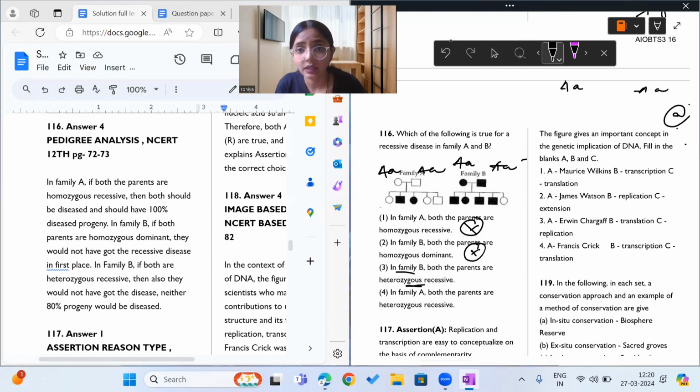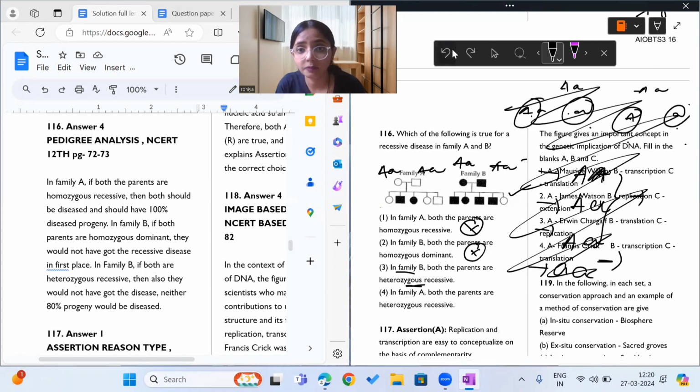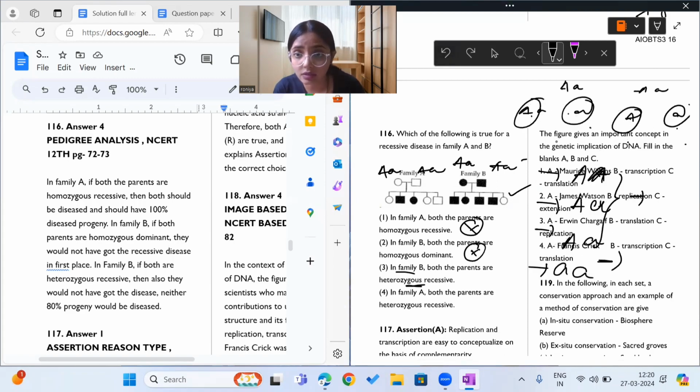Yes, if both parents are heterozygous, this will be the genotype of the progeny.